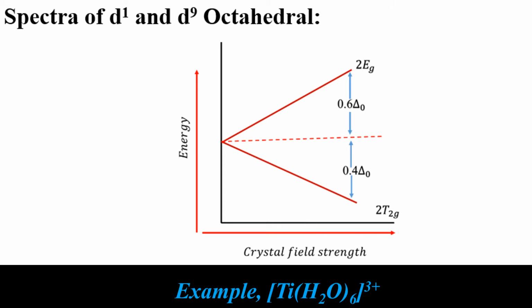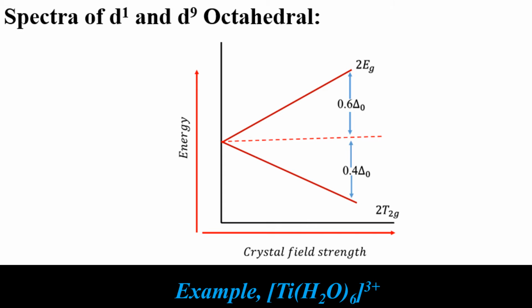In case of T2g set, the energy value is minus 0.4 Δo, and in case of Eg set, the energy value is plus 0.6 Δo, which is known from crystal field theory. We point out an example, [Ti(H2O)6]3+, that is a d1 system, and in this case of titanium 3 plus complex, the splitting will be of the same type.